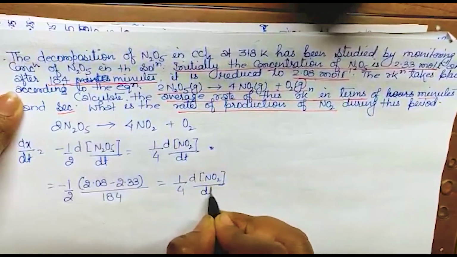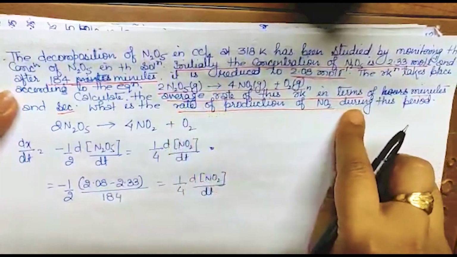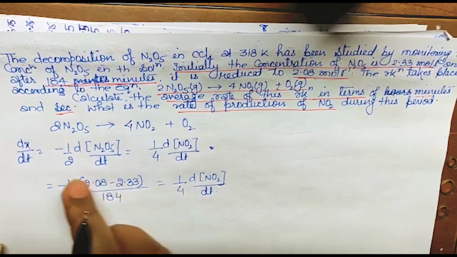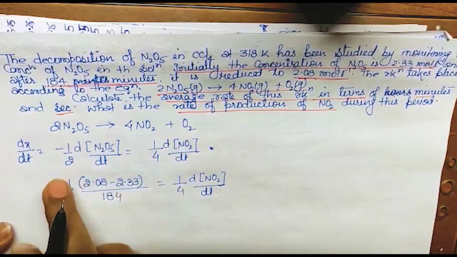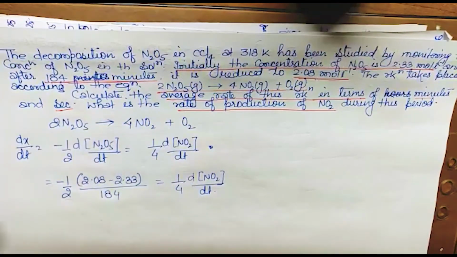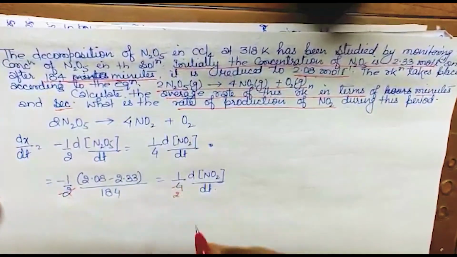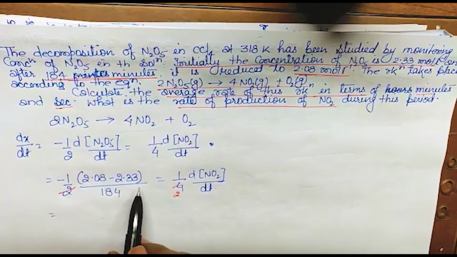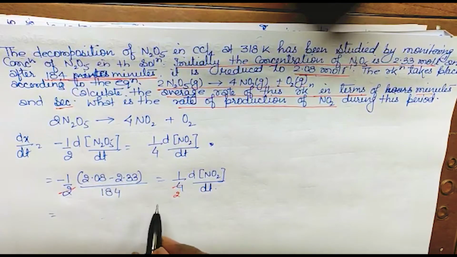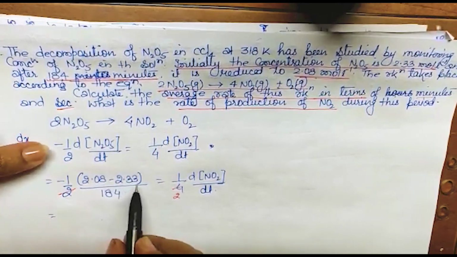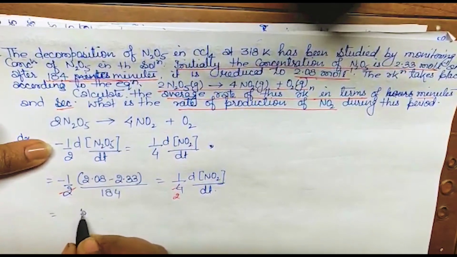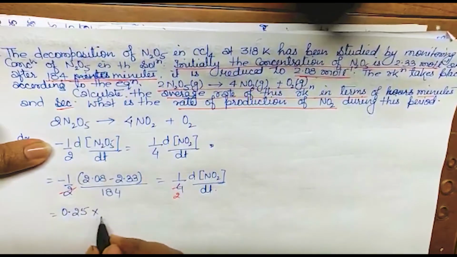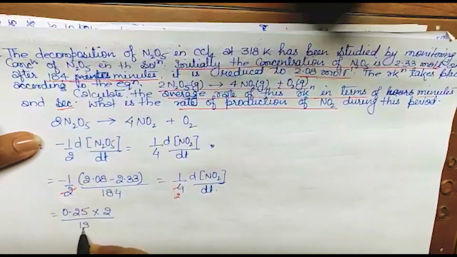So let me first find the rate of production of NO2. This 4 will go up here, and this 2 cancels. If you subtract this, it comes out as a positive value. So the value is 2.33 minus 2.08, that is 0.25, multiplied by 2 upon 184.